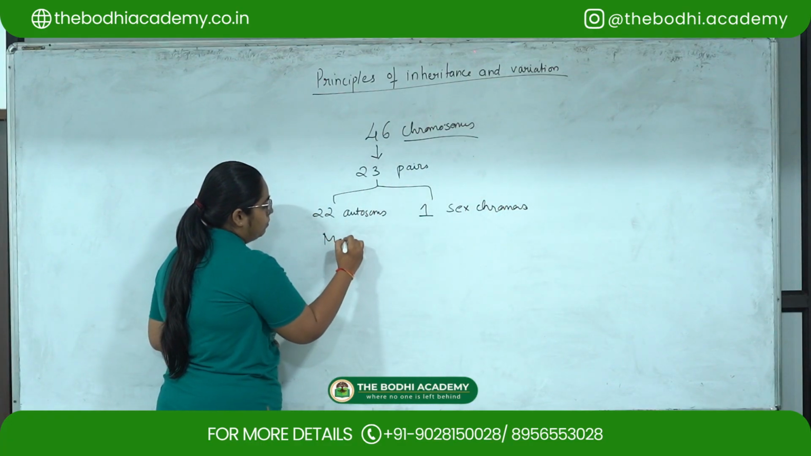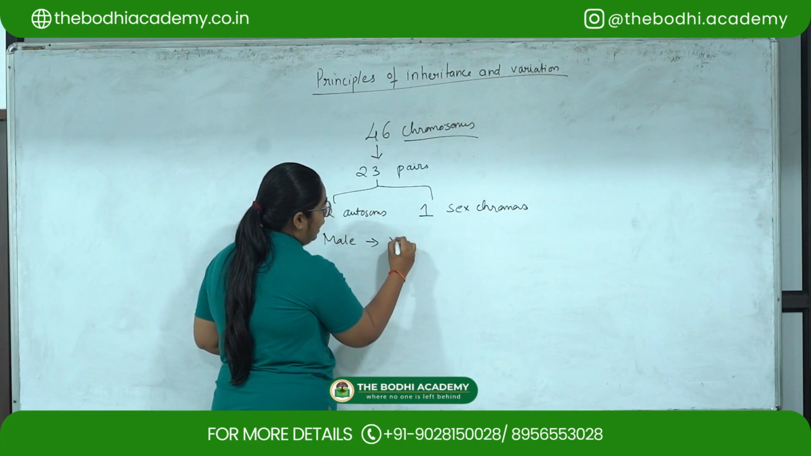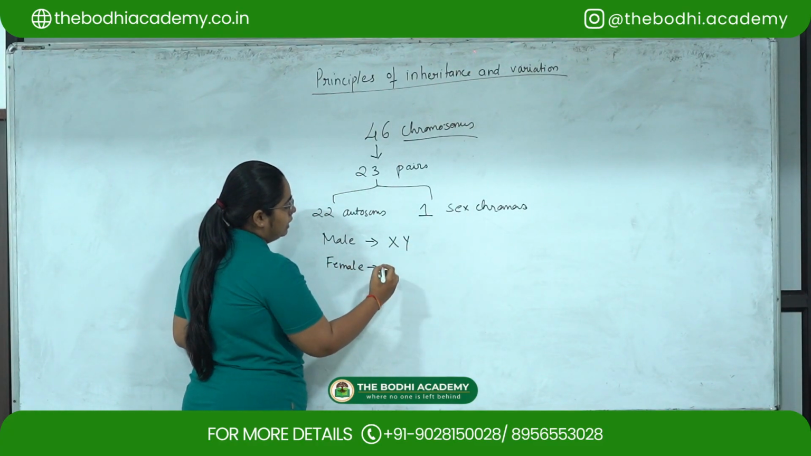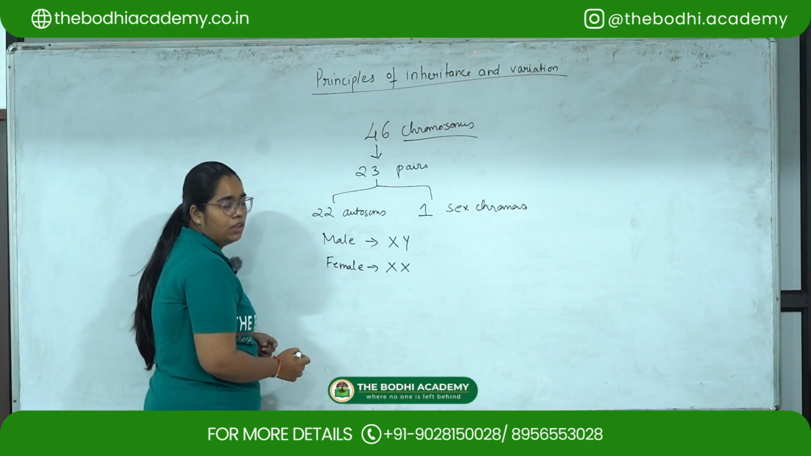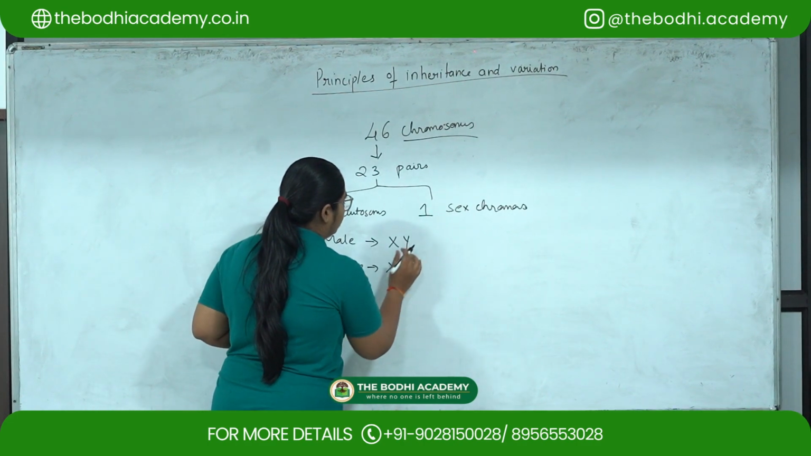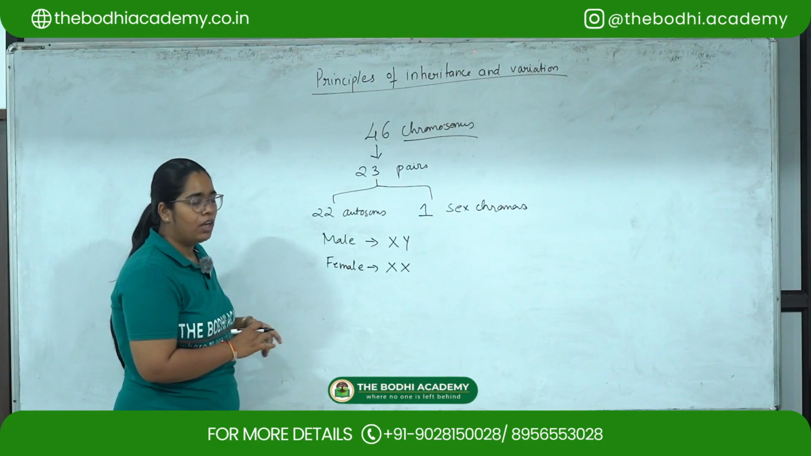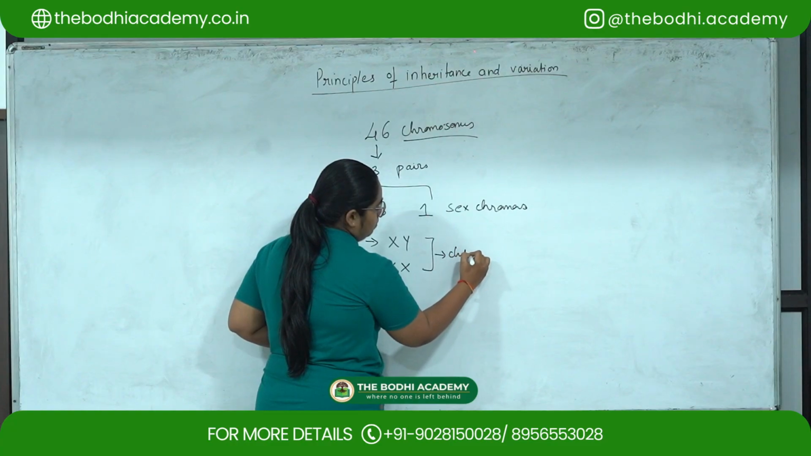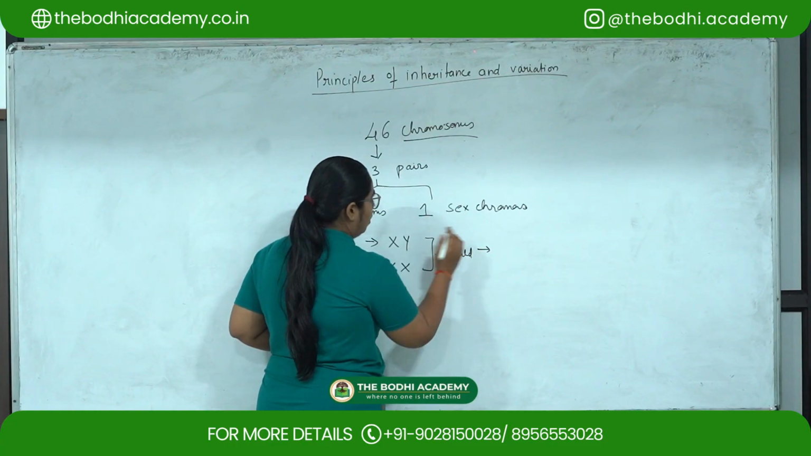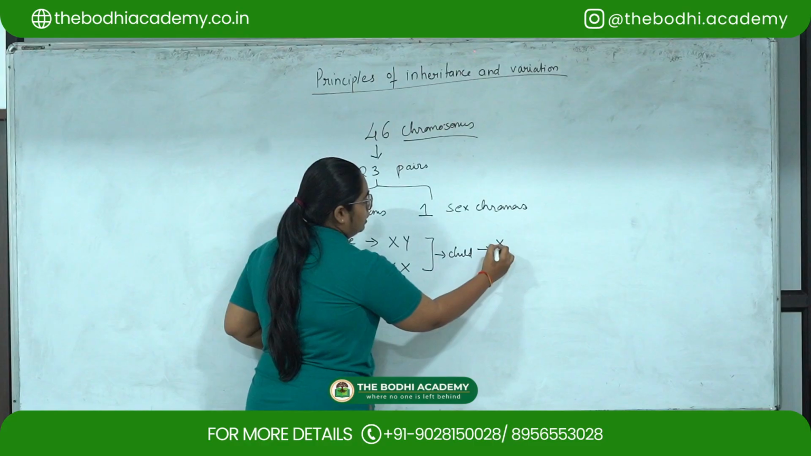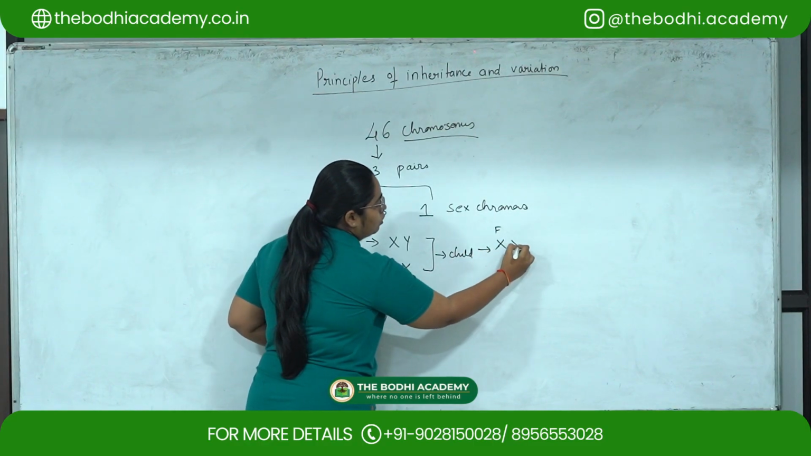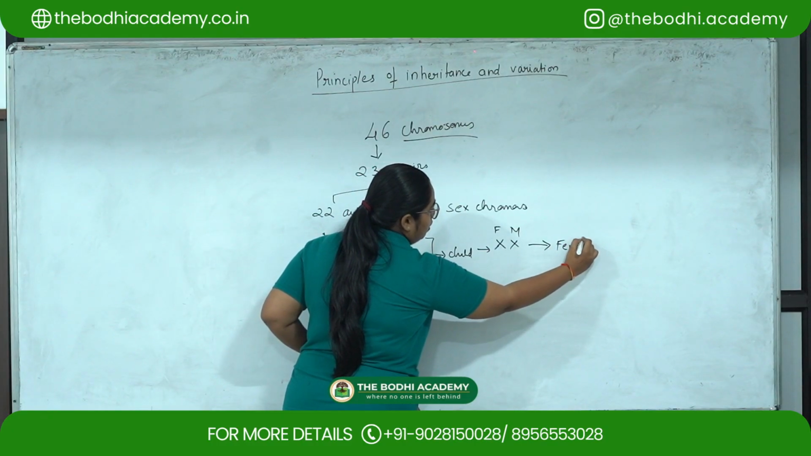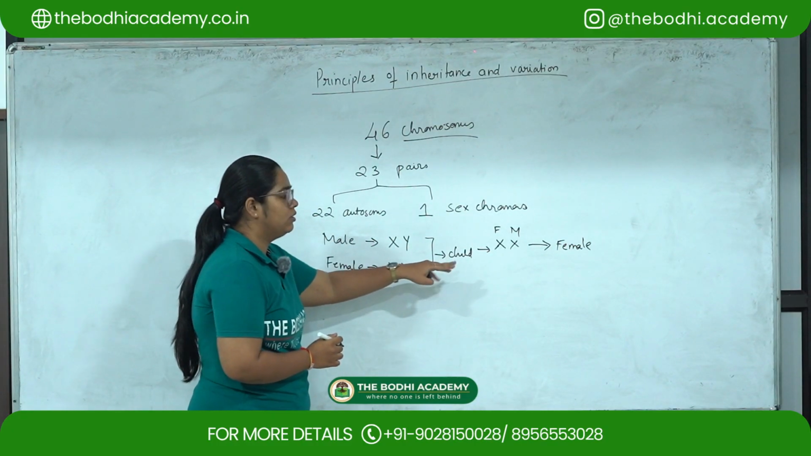So in male, this one set will have X and Y, and in female, this one set will have X and X chromosome. So now, if the child inherits one X chromosome from the father and one X chromosome from the mother, the child will be a female. So this is one way.